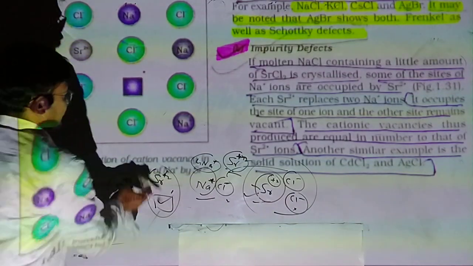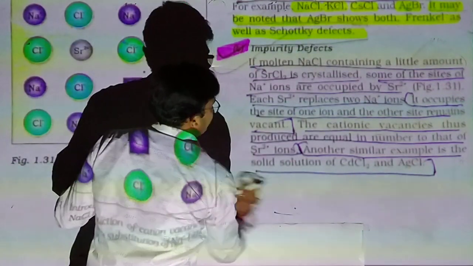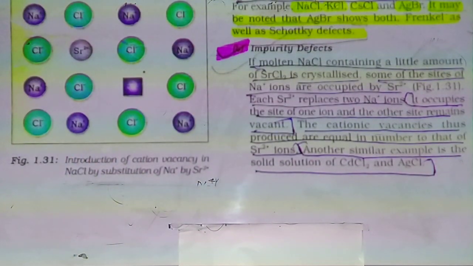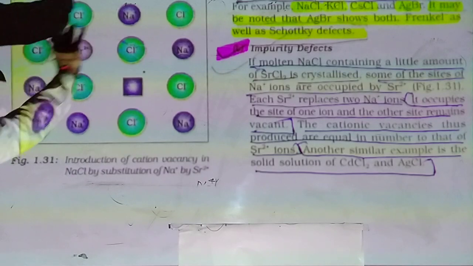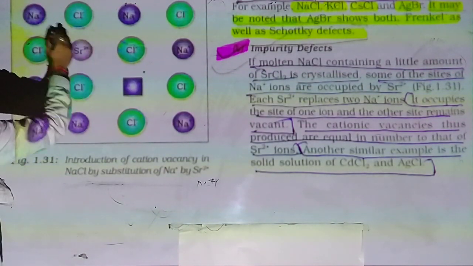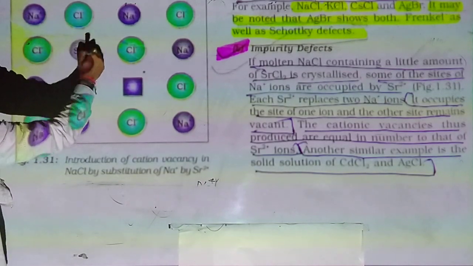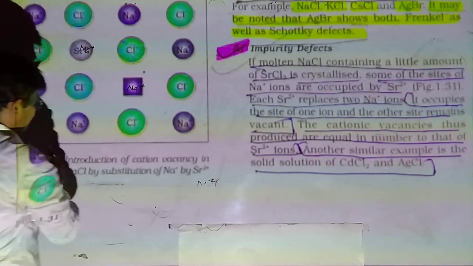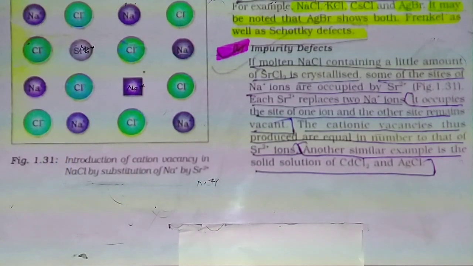Yes, molten NaCl containing a little amount of strontium chloride is crystallized. એટલે NaCl ની જે arrangement છે એમાં suppose strontium આવે, ચલો Na plus Cl minus, before any defect the regular arrangement looks like this.